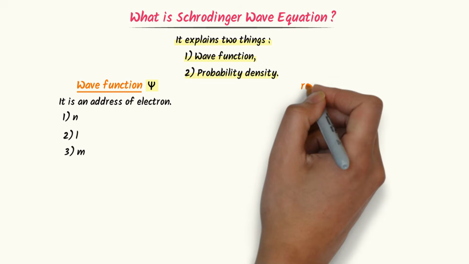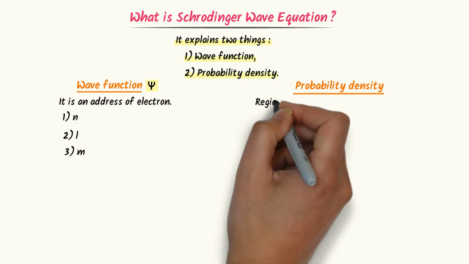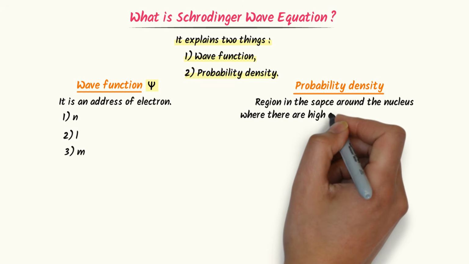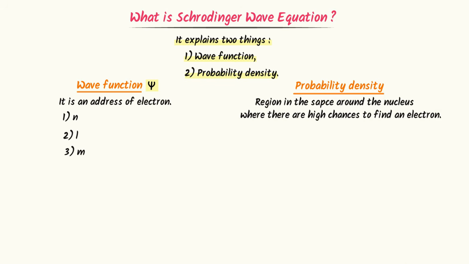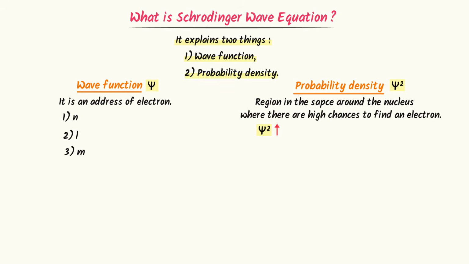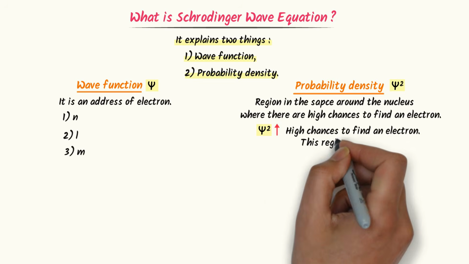On the other side, probability density is the region in the space around the nucleus where there are high chances to find an electron. Remember that it is denoted by psi squared. So whenever you see psi squared, always say it is probability density. Here, if psi squared is high, then there are high chances to find an electron.